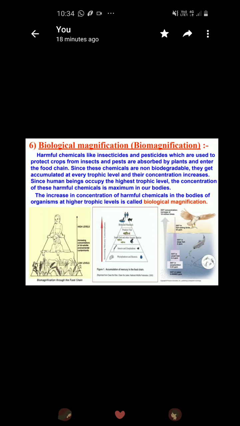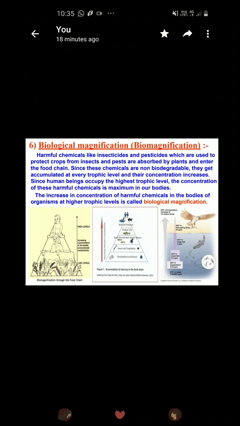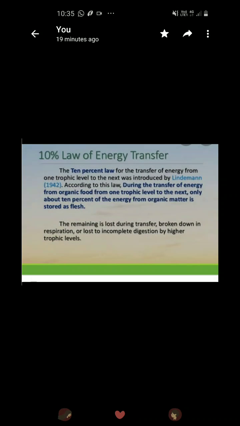Since human beings occupy the highest trophic level, the concentration of these harmful chemicals is maximum in our bodies. This is the reason why it is always advised to wash the vegetables and fruits with water or with some other chemicals before we eat them, so that pesticides can be removed, because in our bodies there is a maximum amount of accumulation of these chemicals.